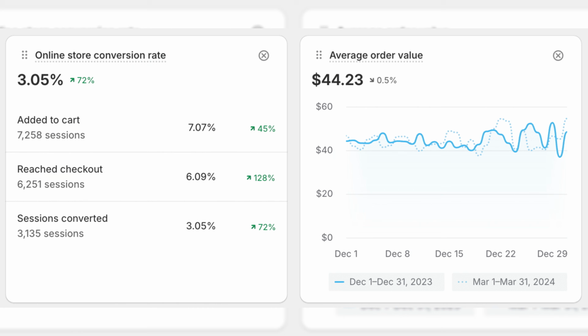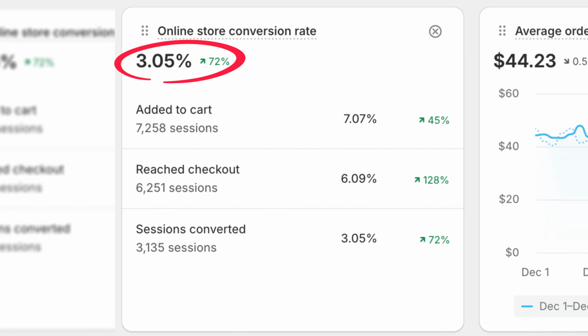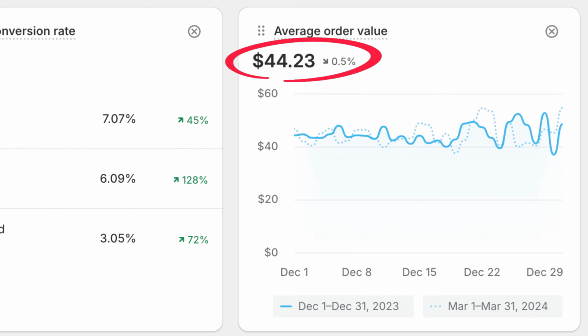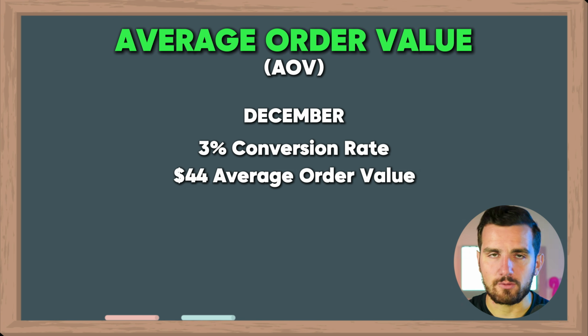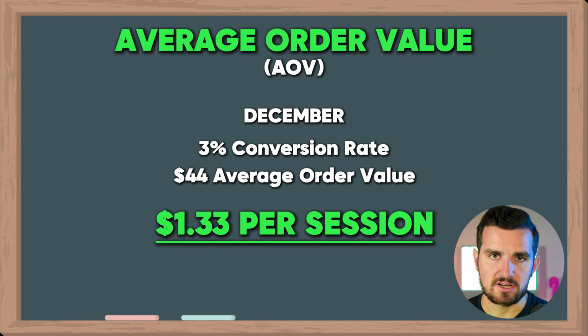So combining those two numbers, conversion rate times average order value, say in this month, we had a 3% conversion rate and a $44 average order value. So in the month of December, with our 3% conversion rate and our $44 average order value, that means that we were making $1.33 per session. Now, as an important side note, this average order value does not count the shipping revenue. Shopify puts that in a separate category.